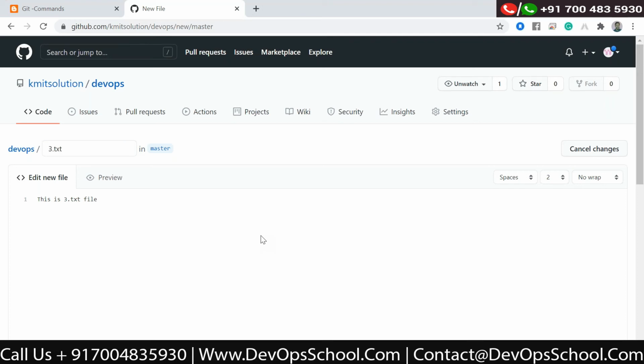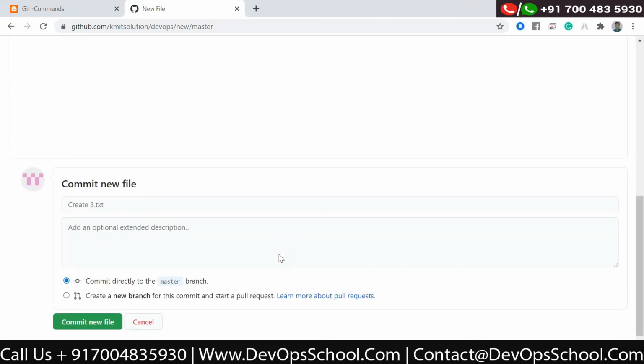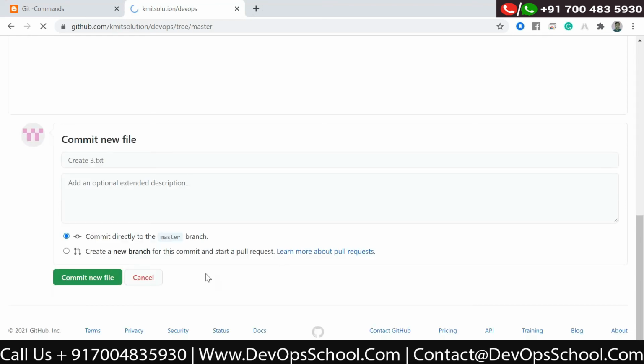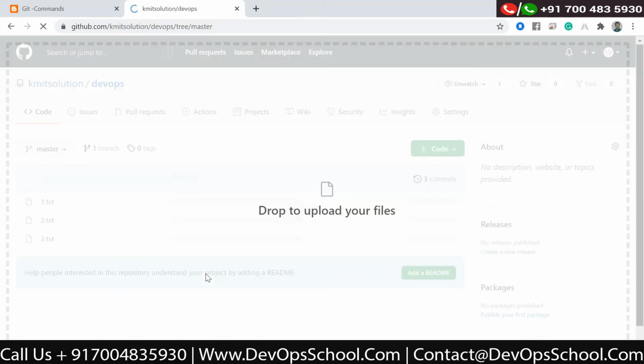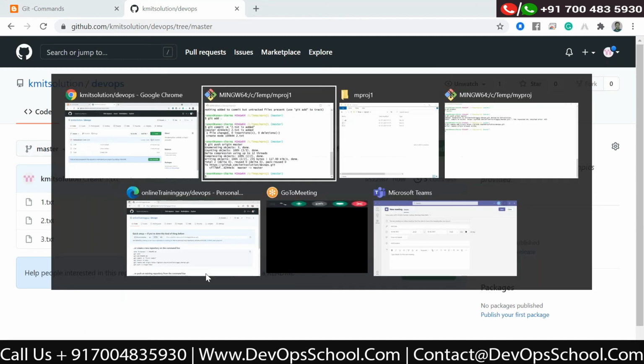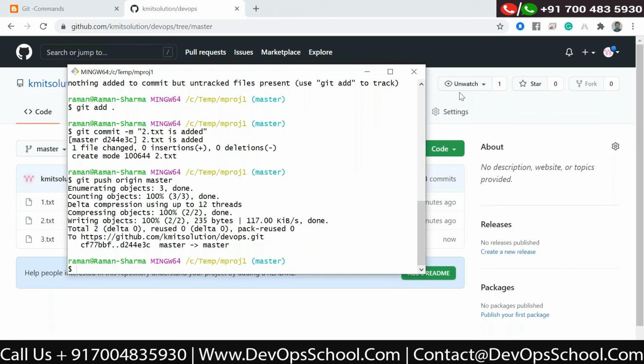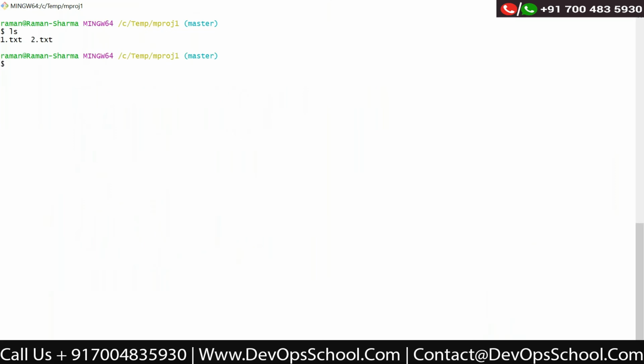Now this file I am not creating on my local system, I'm directly creating it on GitHub. If I go to my local repository and say ls, there is no 3.txt file, right?